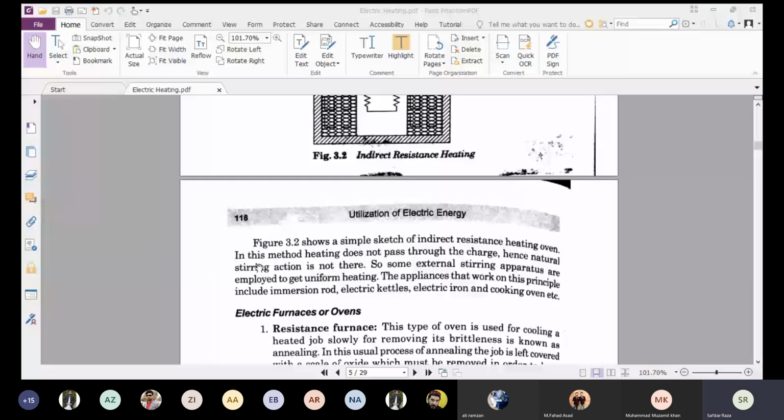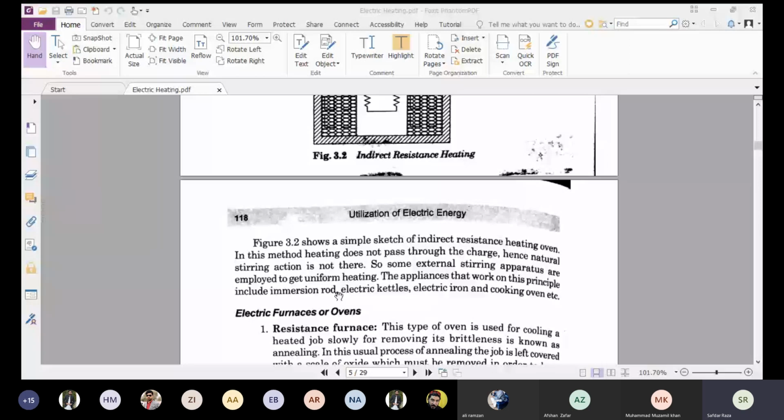In this method, heat does not pass through the charge, hence natural stirring action is not there. So some external stirring operators are employed to get uniform heating. The appliances that work on this principle include immersion rods, electric kettles, electric irons, and cooking ovens. These are a few examples of indirect resistance heating.